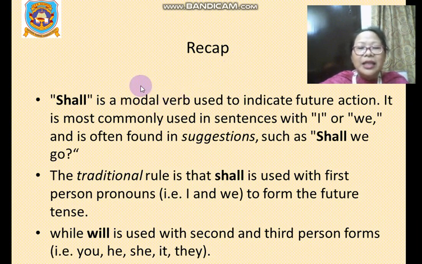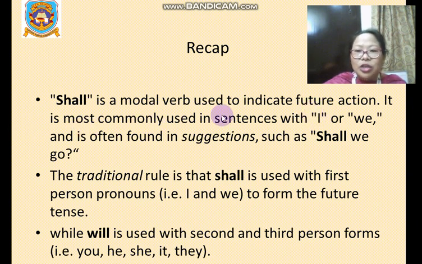All right, let us pay a little attention to the use of shall and will. This was covered yesterday. I want to repeat this today. Shall is a modal verb. That means it is a helping verb which is used to indicate future action.